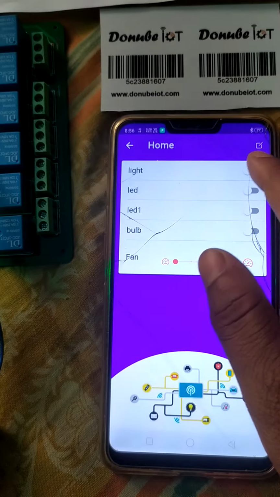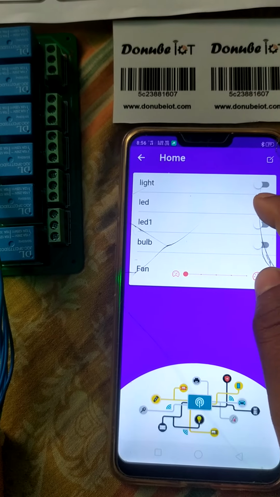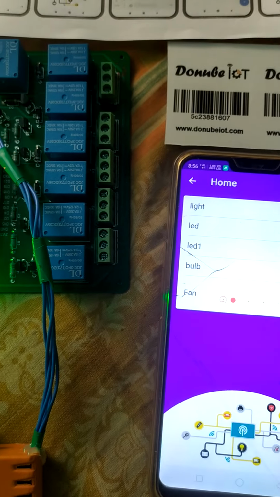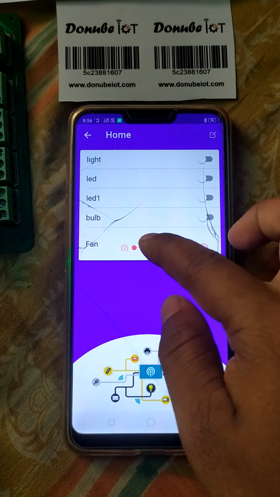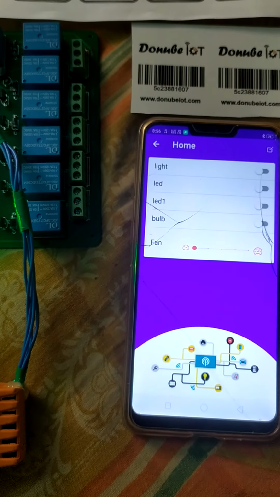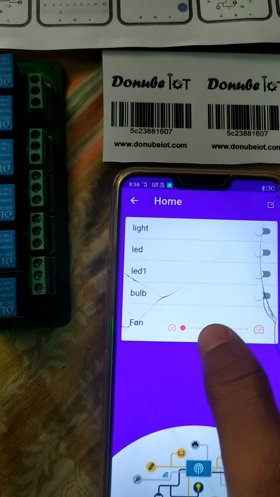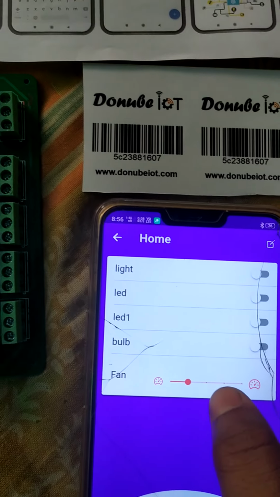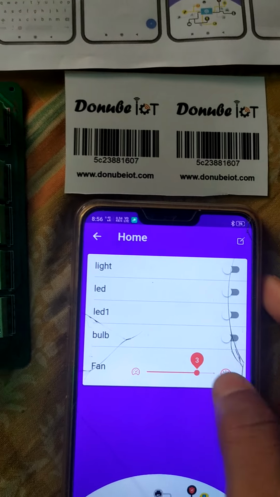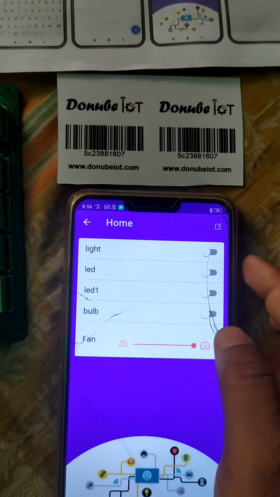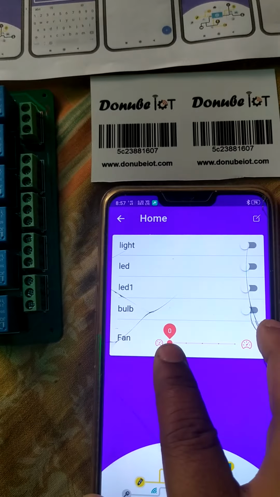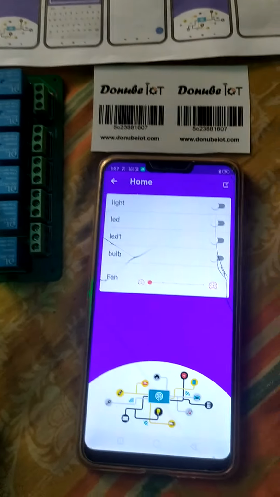This is the light, this is LED 1, this is the bulb, and this slide bar is for fan control. There are 4 steps for 4 speeds. This is 1, this is 2, this is 3, this is 4. And this is 0, meaning fan off.